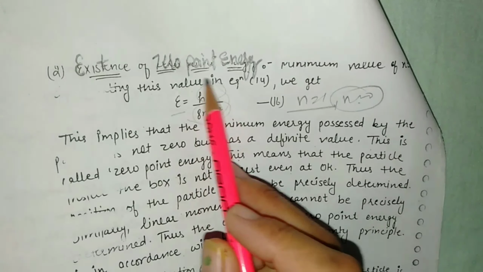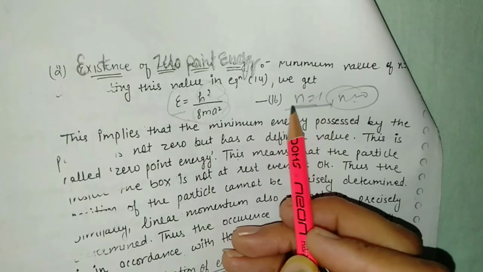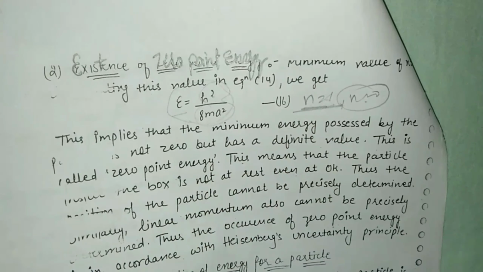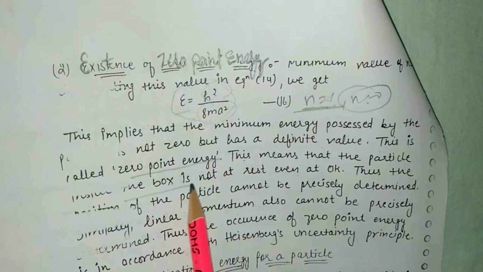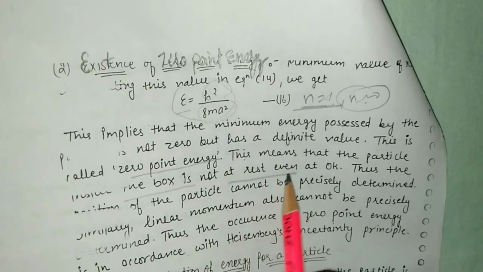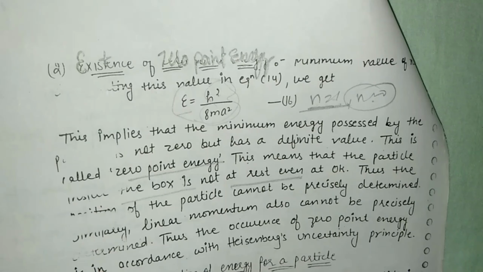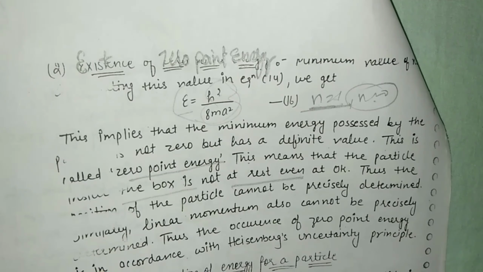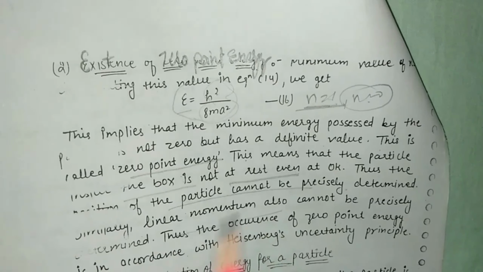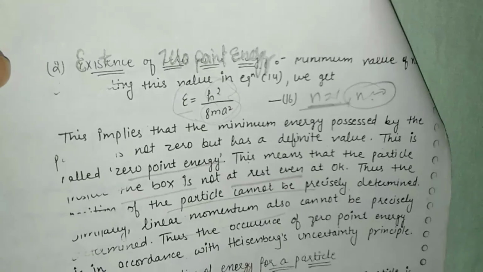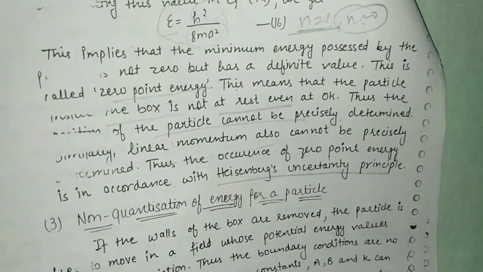That's why the energy which we have calculated for the quantum number n equal to 1 is known as the zero point energy. This means that the particle inside the box is not at rest even at 0 Kelvin temperature. Similarly, the particle position cannot be precisely determined, and also the momentum cannot be precisely determined, according to the Heisenberg uncertainty principle.